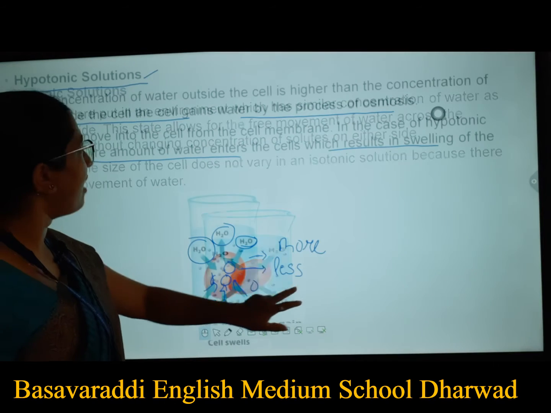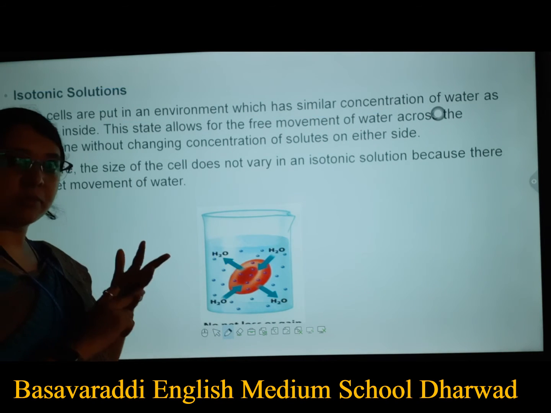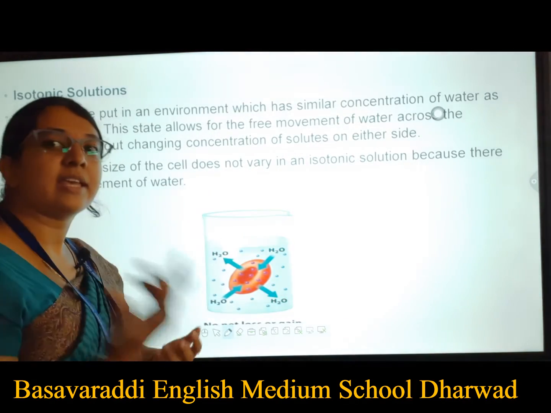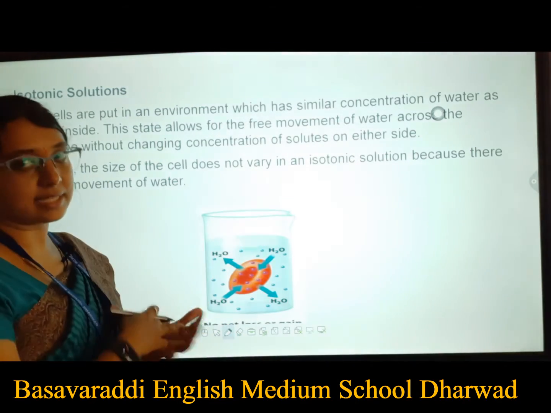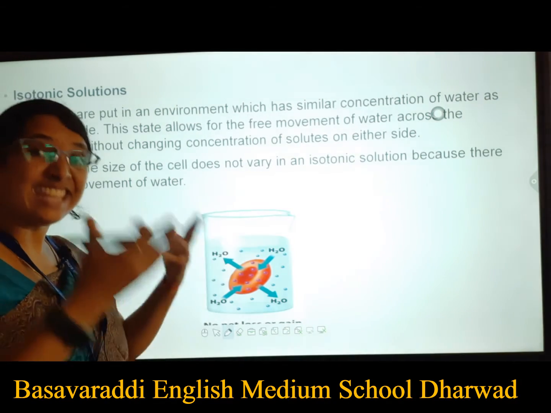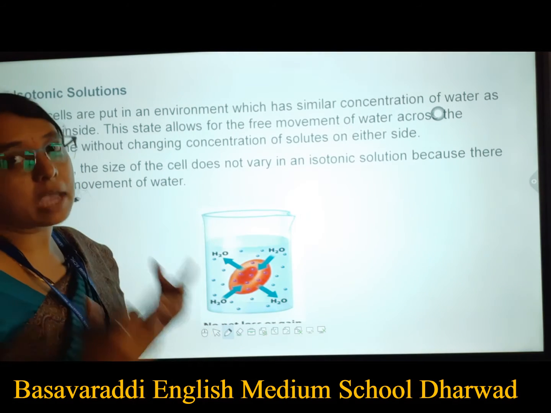Next we have the isotonic solution. Hypotonic means the concentration of water is higher outside the cell compared to the inside. A solution where the concentration of water outside is more than inside the cell is called a hypotonic solution.